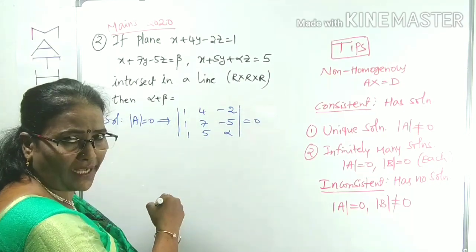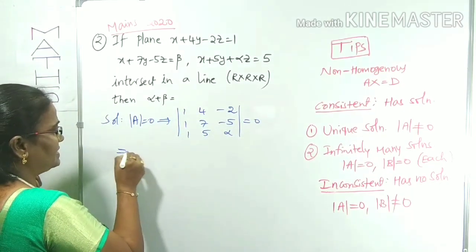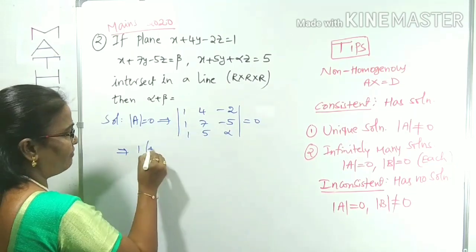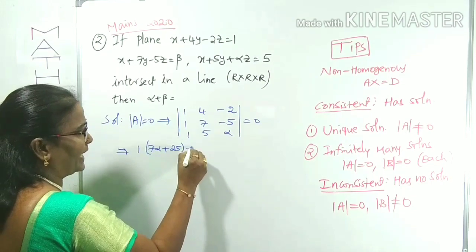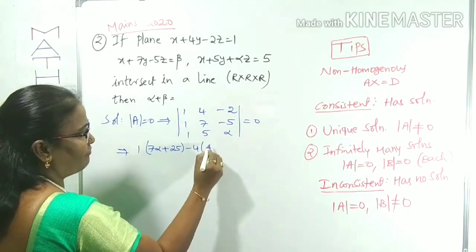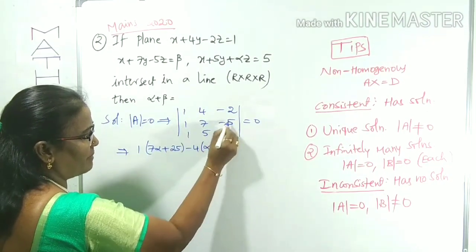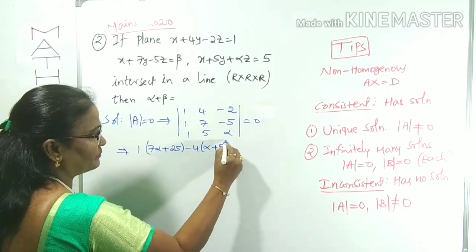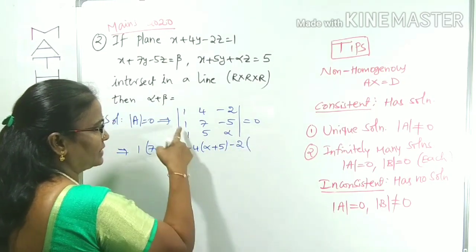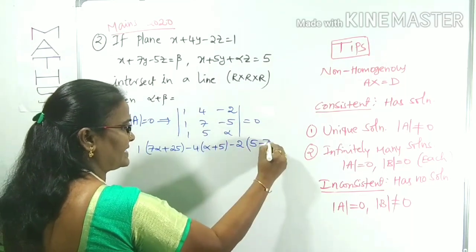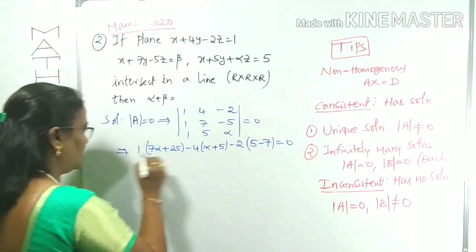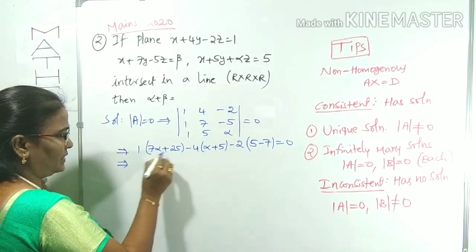From this we can find out the alpha value. 1 into 7 alpha minus 25, minus 4 into alpha minus 5, minus 2 of 1 into 5 minus 1 into 7 is 7, equals 0. Just I am using the determinant method.